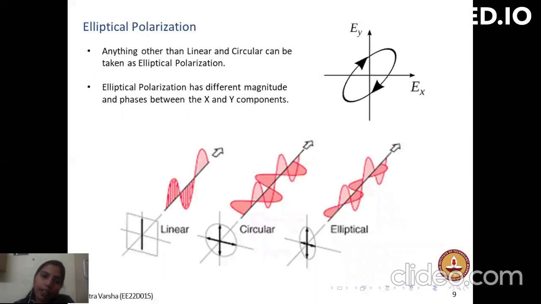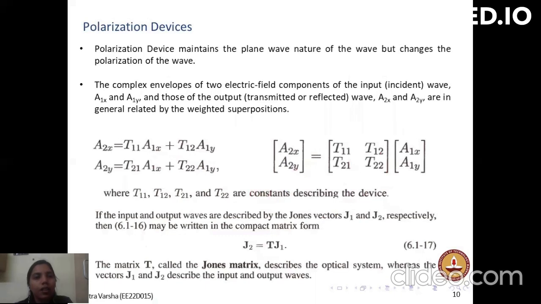Anything other than the linear and circular can be elliptical polarization. Elliptical polarization has different magnitudes and phases between the x and y components of the electric field. The polarization device maintains the plane wave nature of the wave but changes the polarization of the wave.